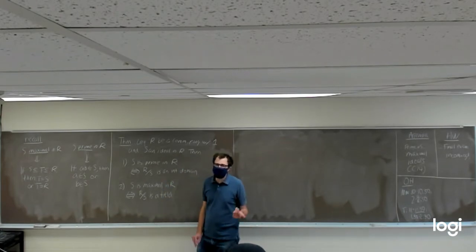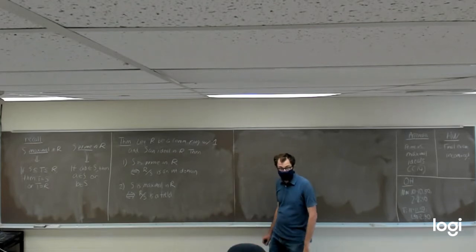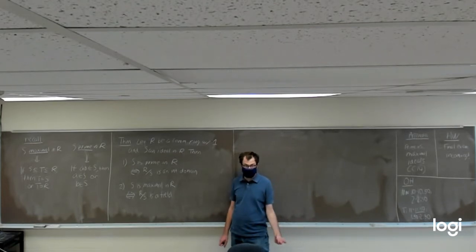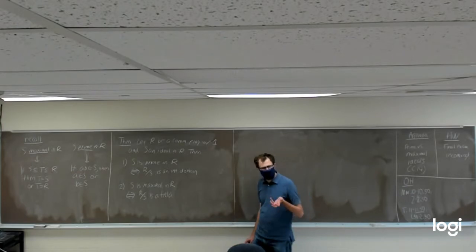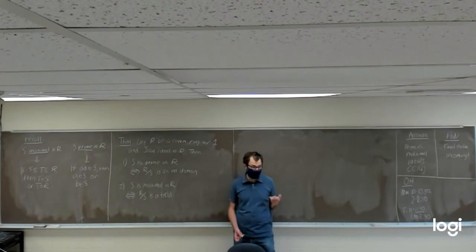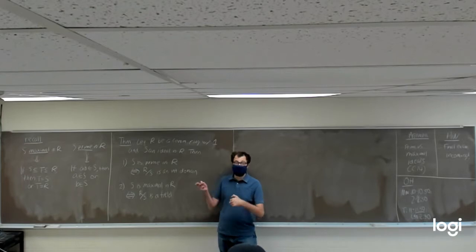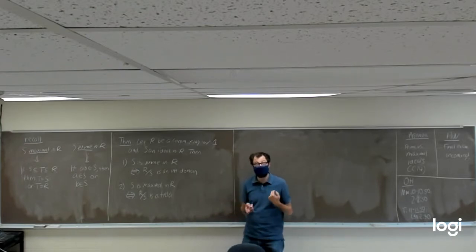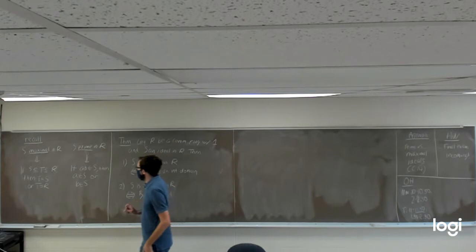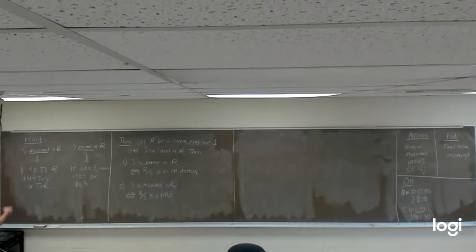Okay, so before we jump into the last bit of this packet, today is mainly going to be spent proving this one really big theorem. I want to do a quick review first. Remember, an ideal is just a subring of your overall ring that absorbs multiplication. If you take anything in the ideal times anything in the outside ring, you're still getting something in the ideal. And we said that S is a maximal ideal in R if there's no bigger ideals than S. There's no ideals containing S except for the ring itself.